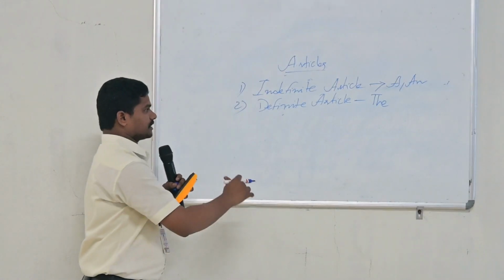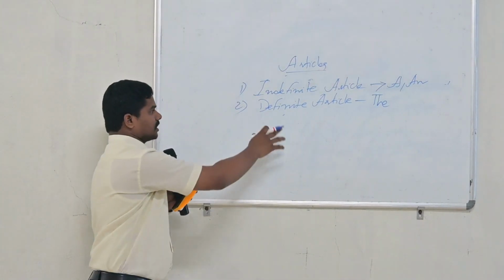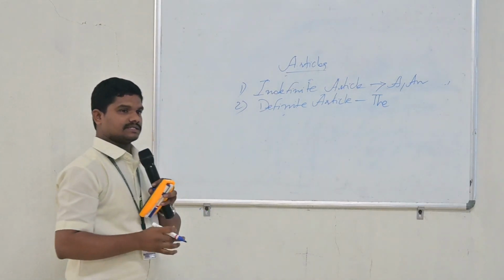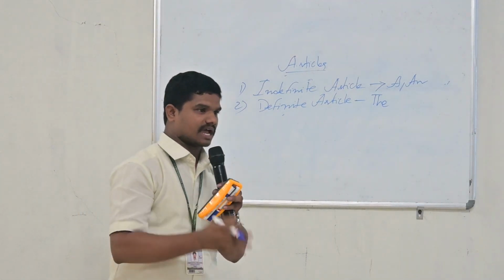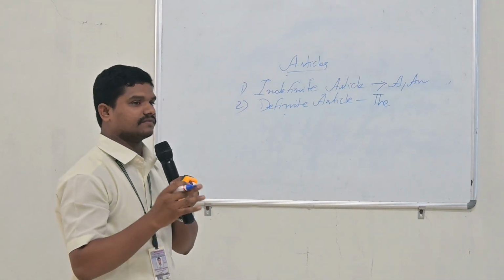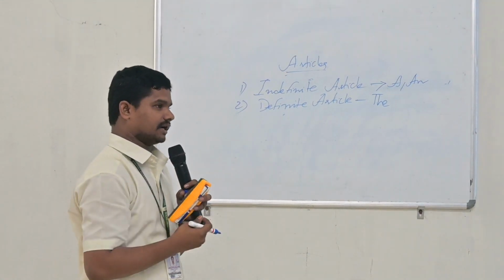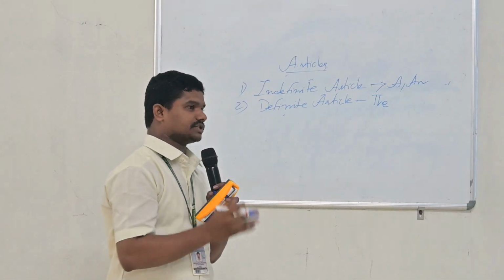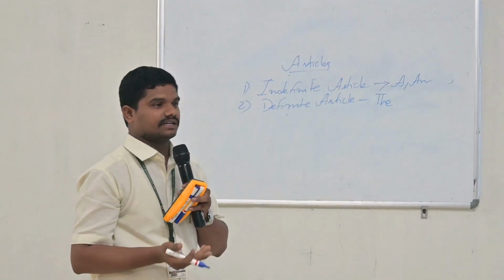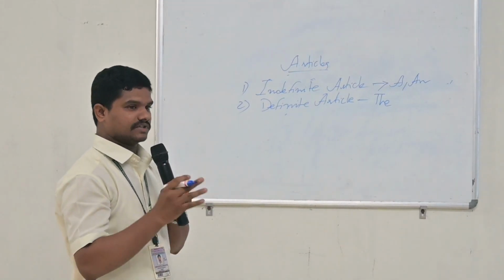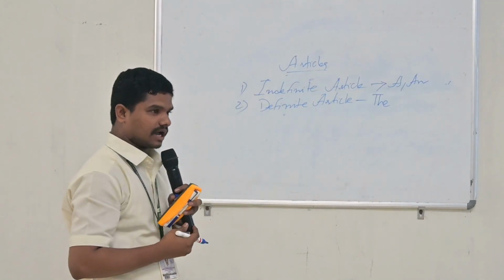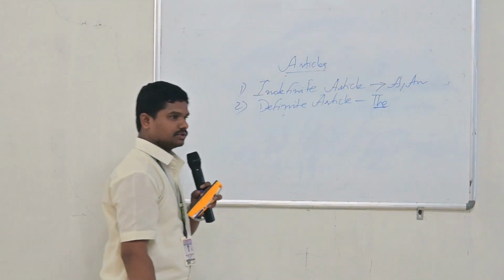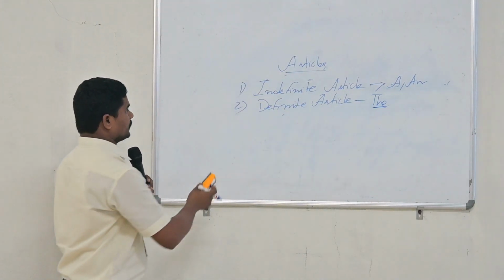So let's try to listen and remember the definition of the definite article. The indefinite article is the article which doesn't tell the exact information about the subject of the sentence. But the definite article is the article which tells exact information about the subject of the sentence. That is the article the. So now I think you understood. Today we are going to learn about the definite article.